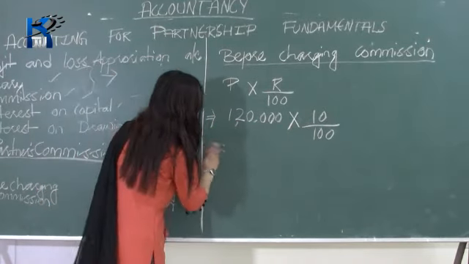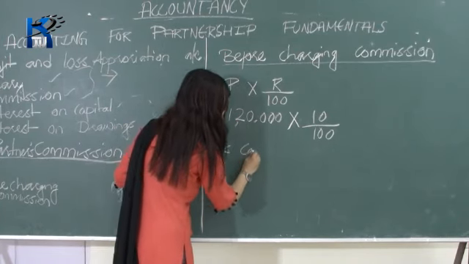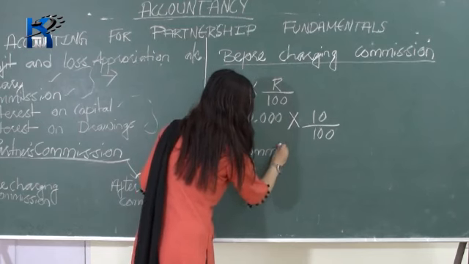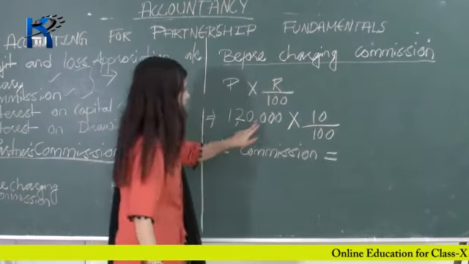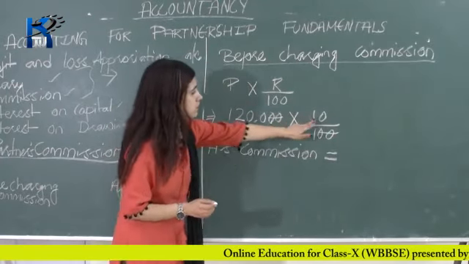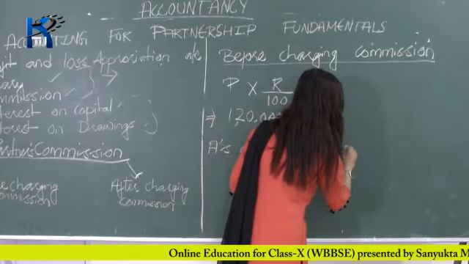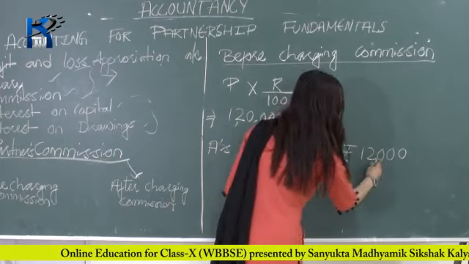Therefore, here you write A's commission is equal to, strike out the zeros. Now you'll get 1,200 into 10 gives you 12,000. So his commission is 12,000 rupees.